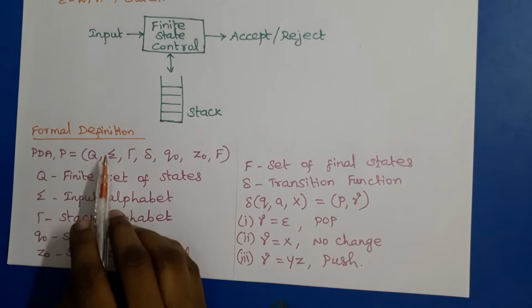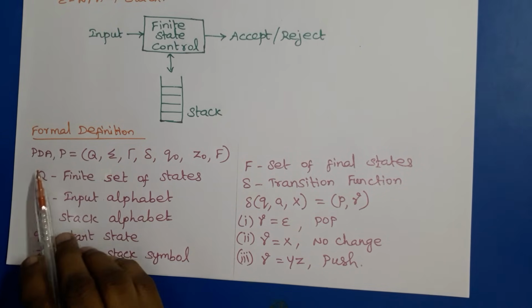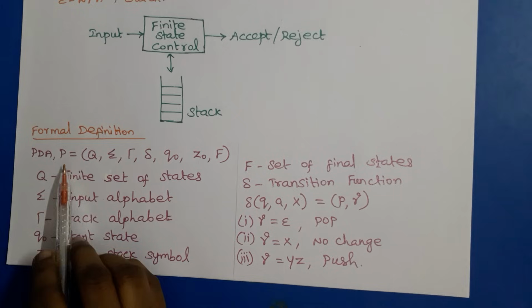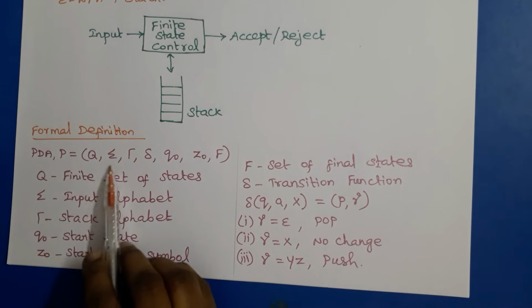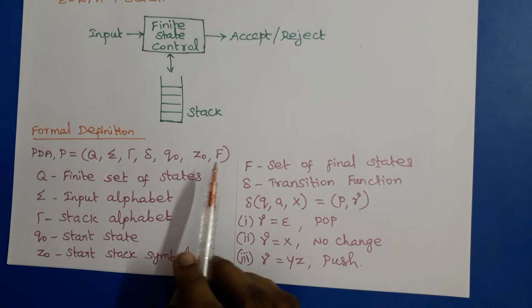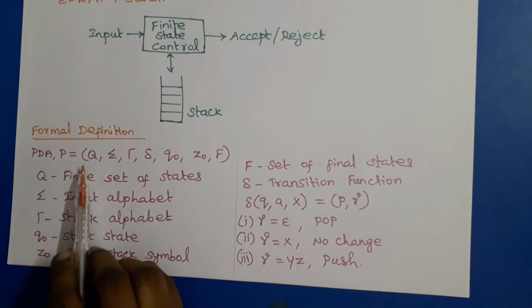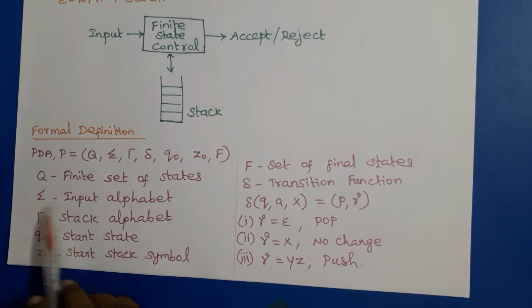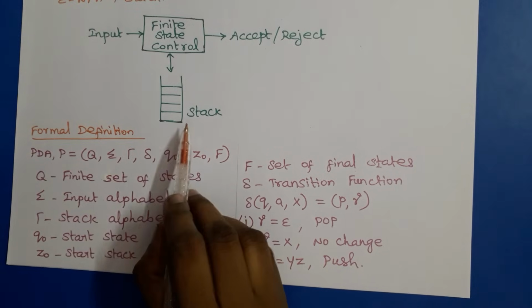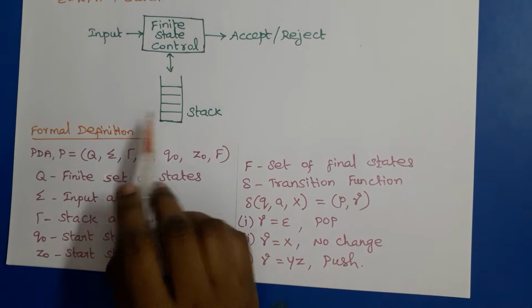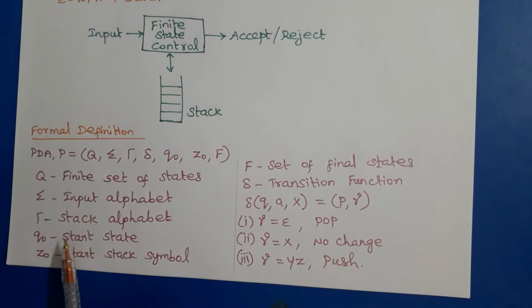Now the formal definition. Push-down automata is represented by P. PDA P is equal to (Q, sigma, gamma, delta, q0, Z0, F). So it has a 7-tuple notation, where Q is a finite set of states, similar to our finite automata, and sigma is a finite set of input symbols, or input alphabet, and gamma is the stack alphabet, that is, a set of stack symbols. On the stack we can push terminals as well as variables. These are called stack symbols. So gamma represents the stack alphabet.